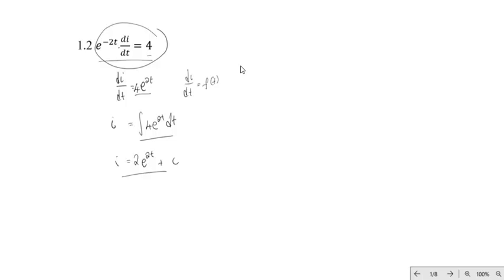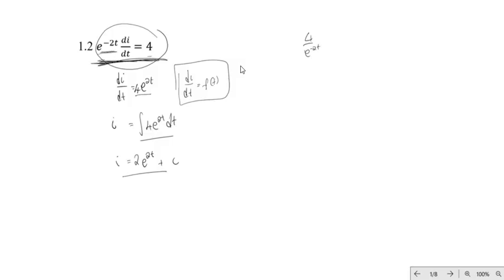Excuse me, ma'am. Yes. What happened to the negative 2t? Negative 2t. Remember, we are saying that we need to write this in standard form, right? So if we're to write in standard form, we have to write it in this form, okay? So on one side, we have to just have di dt. So we have that, meaning that we just have to divide throughout by e to the power 2t. So if you were to divide 4 over e to the power negative 2t and simplify, you will get this. Do you understand? Oh, I get it.